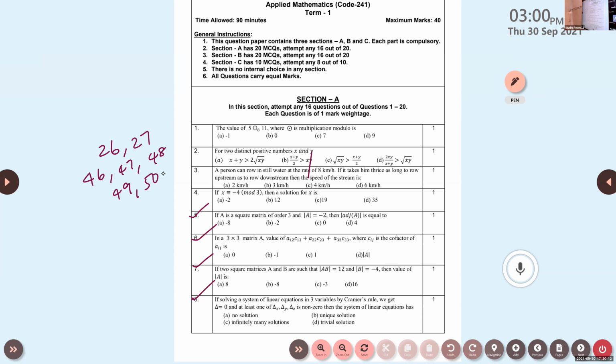Now 5, 6, 7, 8, is it over? Karthik? Tomlin? Yes, ma'am.